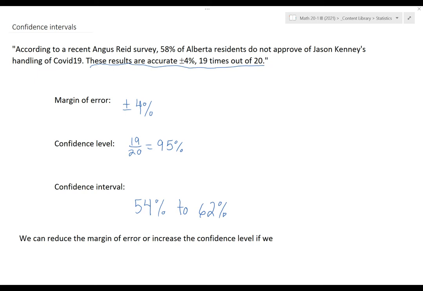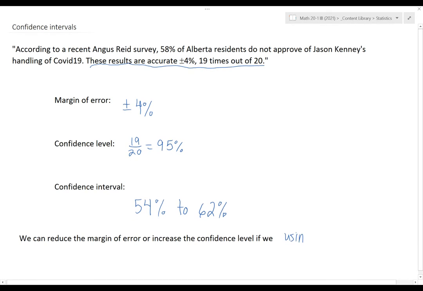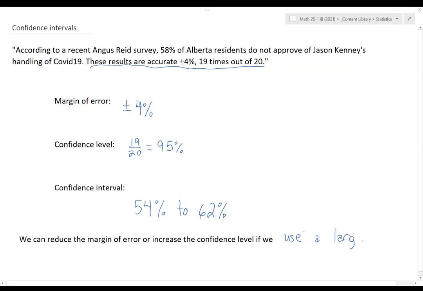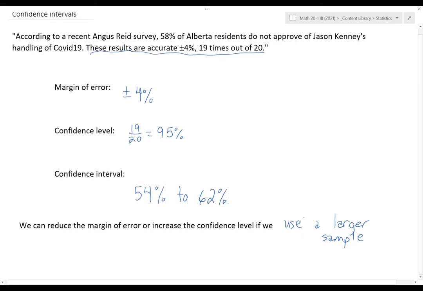So one way that we can reduce the margin of error, in other words, make this a smaller error, or else increase our confidence level, is by using a larger sample. So rather than asking 100 people, I ask 1,000 people and so on. Although past a certain amount, you really don't need to. The most common confidence levels you'll see would be 9 out of 10, so 90%. That one's less good. 95% is very common. 99% would obviously be a very, very high confidence level.